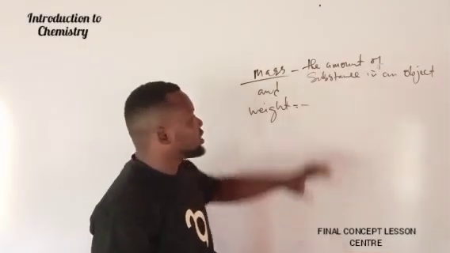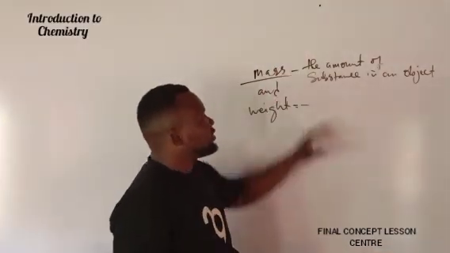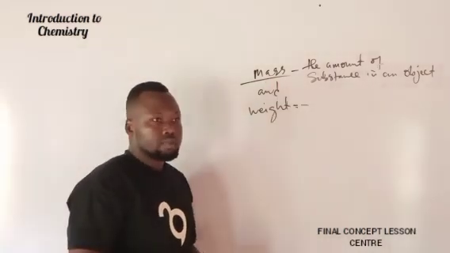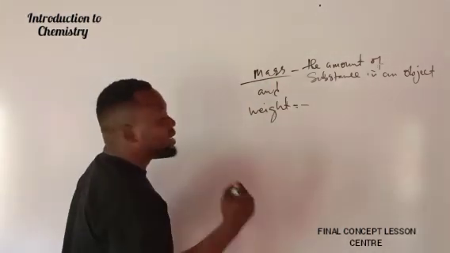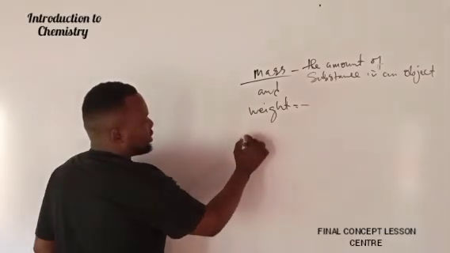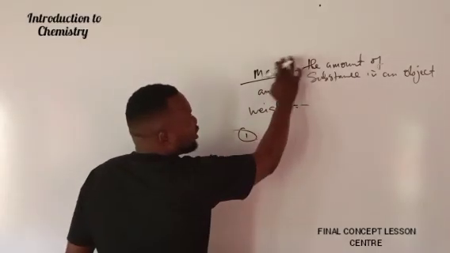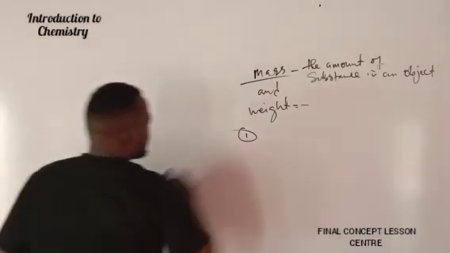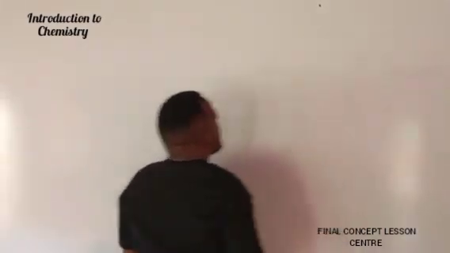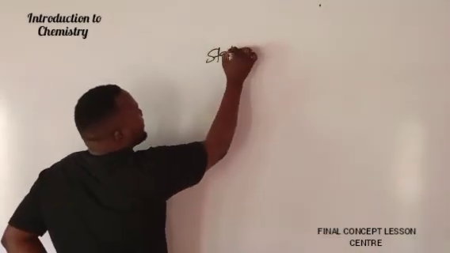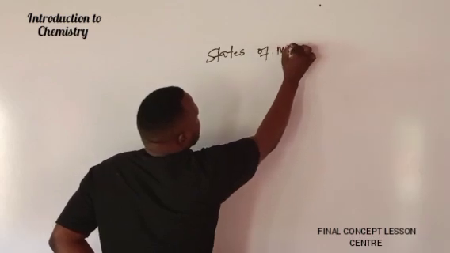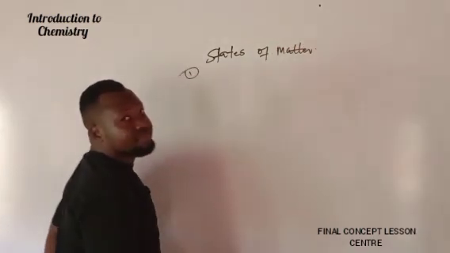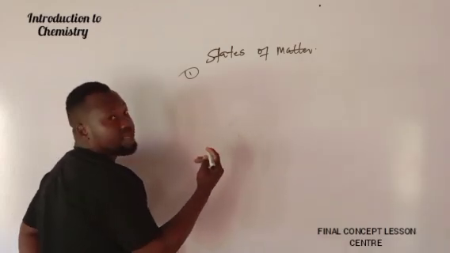So having established what chemistry is and having defined what matter is, we'll look at the states of matter. Okay, so we have many states of matter. We say that matter, which we are talking about, exists in many ways.